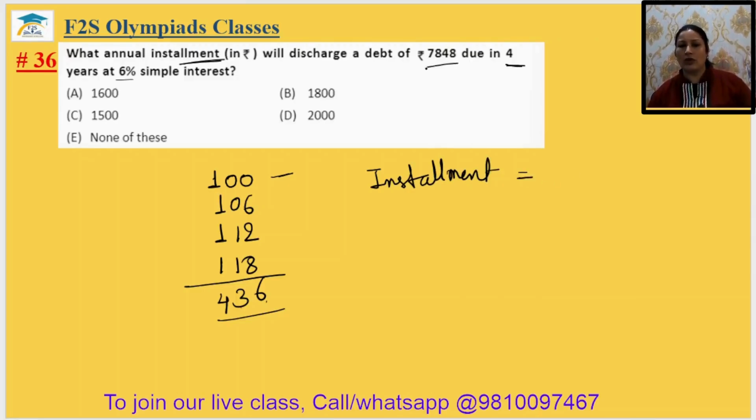How much amount do we have to pay? We have to pay 7848. This divided by 436, multiplied by 100.